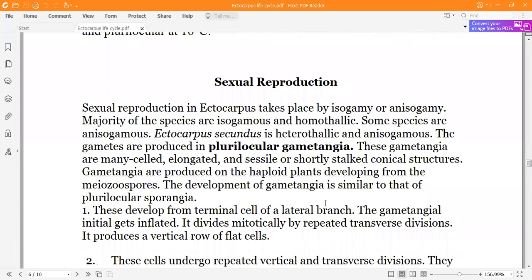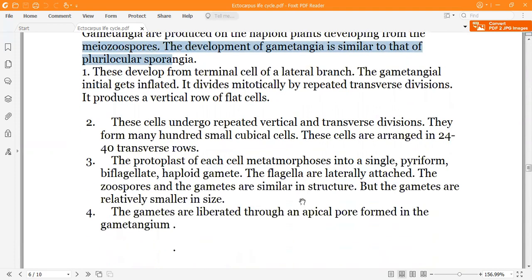Then comes sexual reproduction. As I have already told you, the gametes are produced in the plurilocular gametangia. So remember, when plurilocular sporangia are formed on Ectocarpus, they will form asexual zoospores, while when there are plurilocular gametangia on the gametophytic plant body, they will act as gametangia and form gametes. The development is the same as that of the plurilocular sporangia.